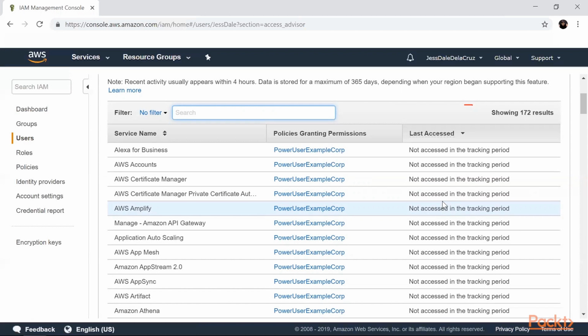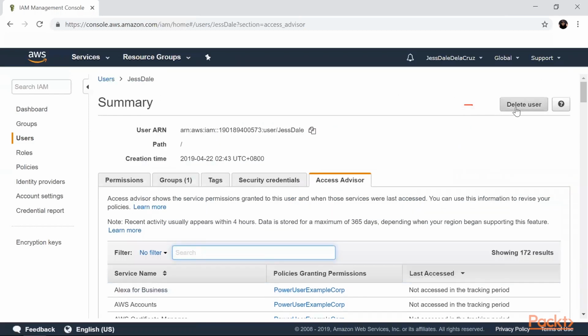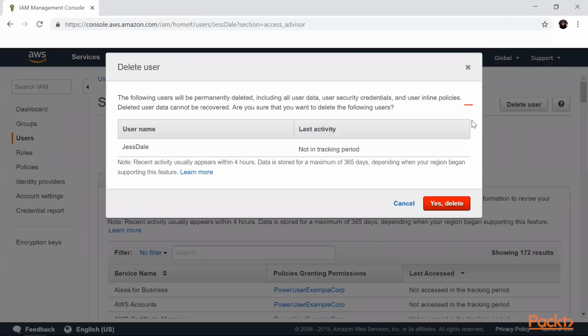To delete a user, select the delete user button here, and then this will redirect you to a delete user window, describing that if you click this yes delete button, it will permanently delete the user that you chose a while ago. Okay, so there you are. This is how you delete a user.